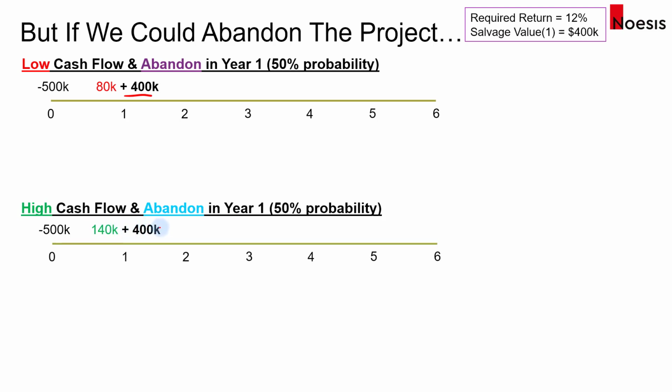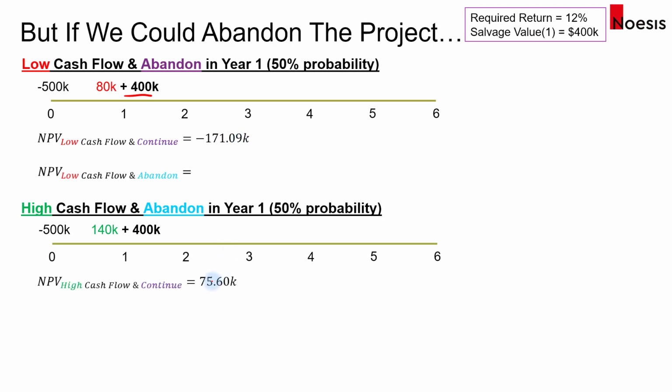Now we're going to calculate the NPV of these two scenarios, and we will then compare it to what we computed previously, which is the scenario where the company chooses to continue with the project, okay, regardless of the cash flow. So earlier we computed that if the company were to continue with the project under a low cash flow scenario, the NPV would be negative 171,000, okay, and if it's a high cash flow, then the NPV would be 75,000, okay, or 75.6 thousand. So what we want to do now is calculate what is the NPV if we choose to abandon the project.